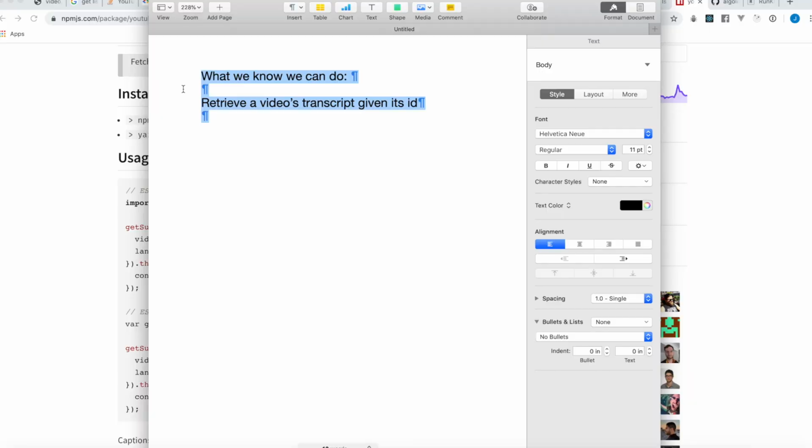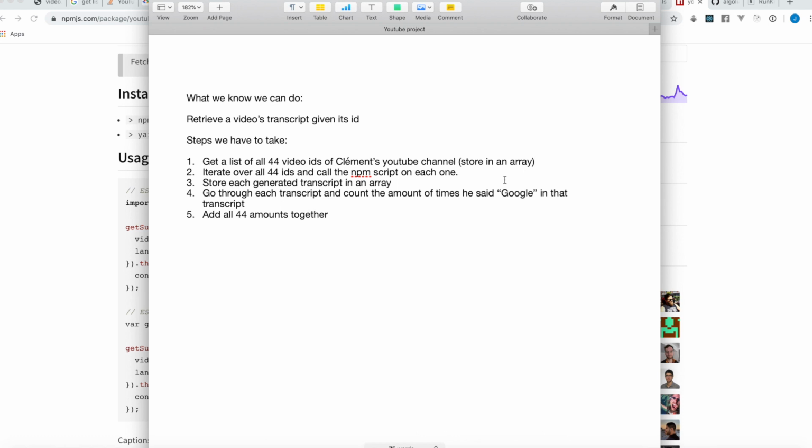So, okay, hold on. Before we actually do that, let's figure something out. Let's just assume we know we can do that. Those should be the steps we need to take to achieve this. So first we get a list of all 44 IDs, of all 44 video IDs. Then we iterate over each ID and we use this npm package here to retrieve the transcript of each video. And then we store each transcript in an array of 44 different transcripts.